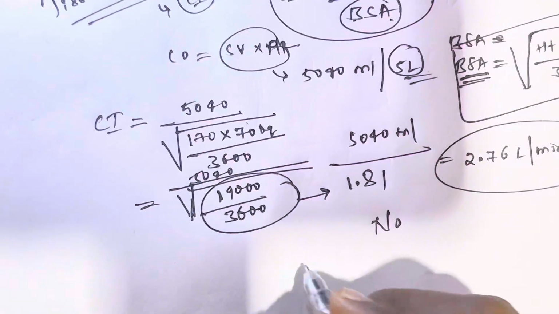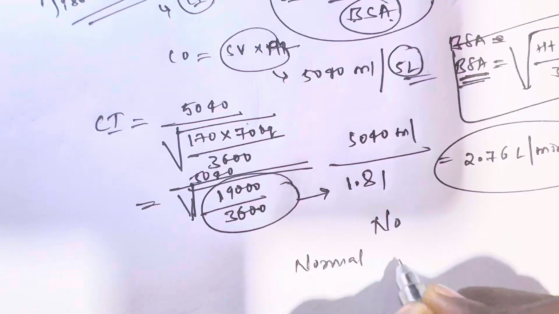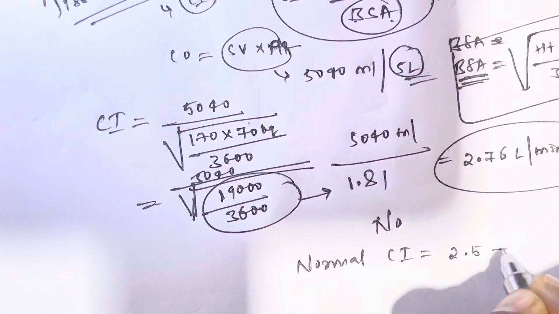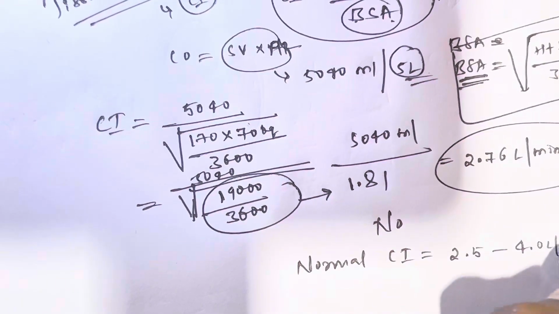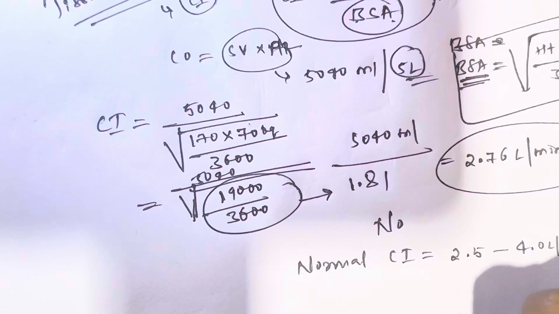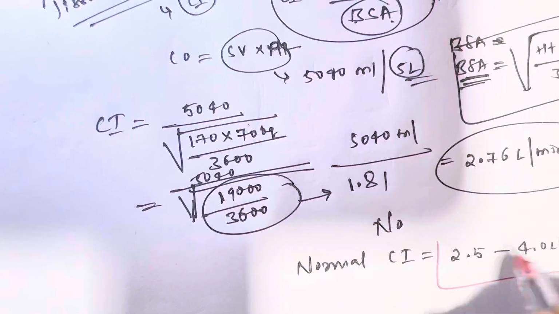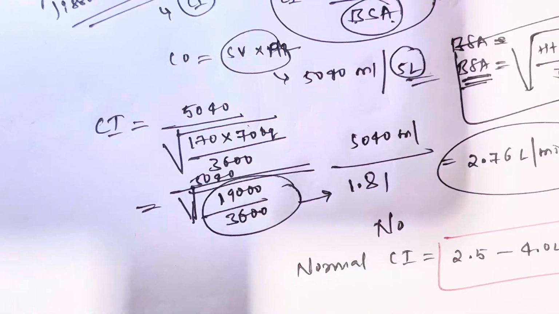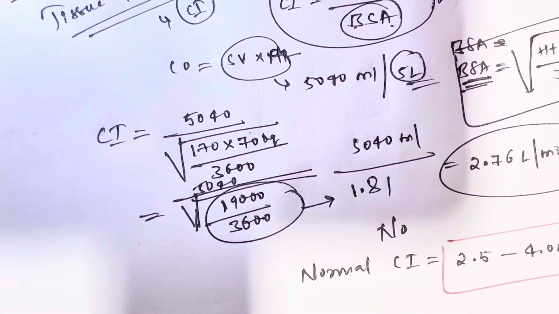The normal cardiac index is 2.5 to 4.0 liter per minute per meter square. Now I can tell you the conditions where we can calculate the cardiac index.